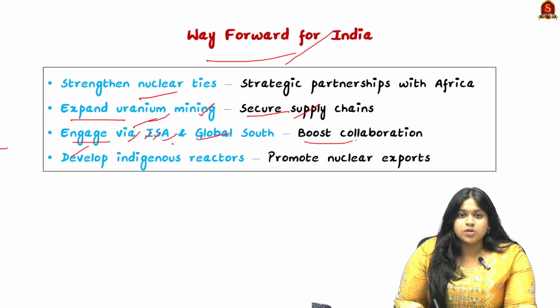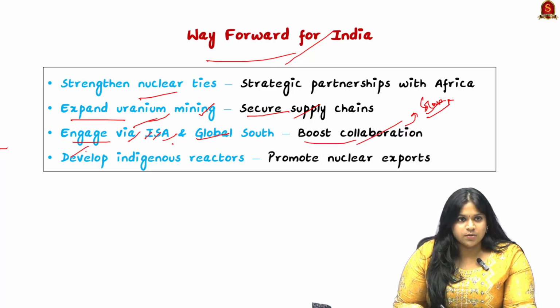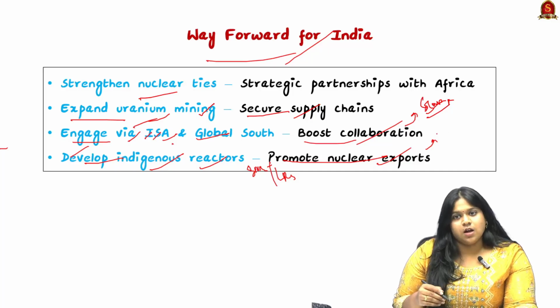It helps to boost collaboration, especially for Africa in the energy sector, where solar energy is one of the most important and prevailing sectors. And finally, developing indigenous reactors, that is SMRs to LRs, to promote nuclear exports and have smooth and secure supply chain management and application.